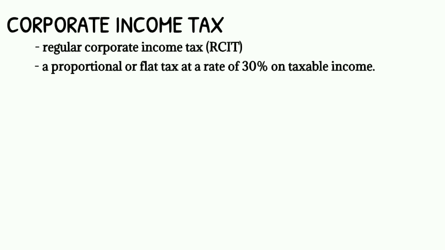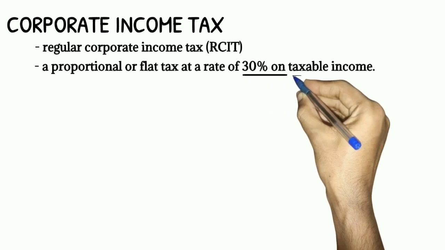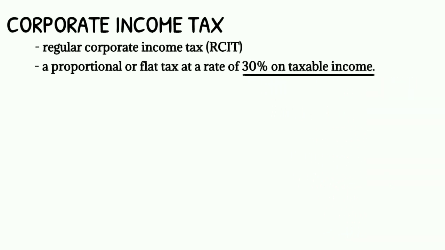So that means pag sinabing RCIT, automatic na 30% on taxable income na. Meron kasi tayong tinatawag na MCIT or Minimum Corporate Income Tax na 2% naman siya of total gross income subject to regular tax. The regular corporate income tax rate is 30% while the minimum corporate income tax rate is 2%.